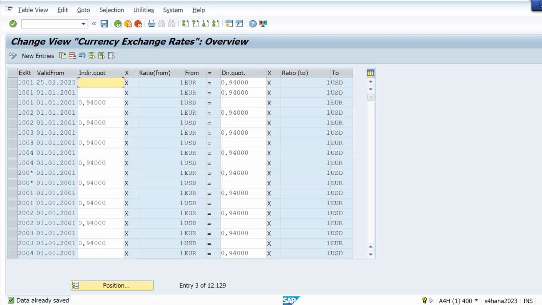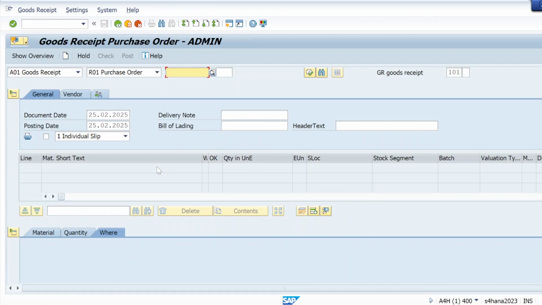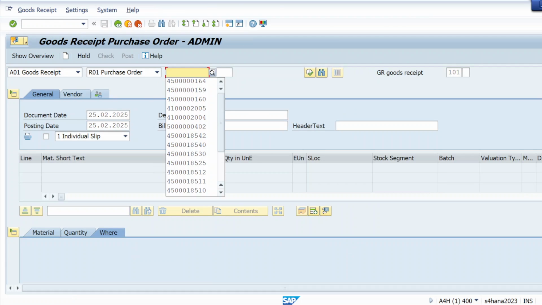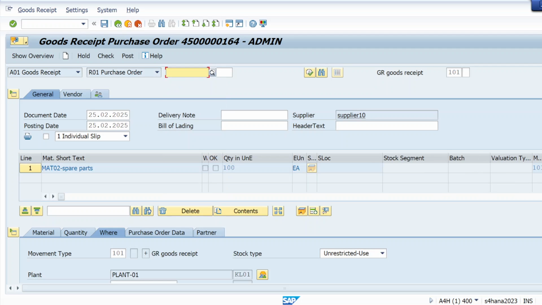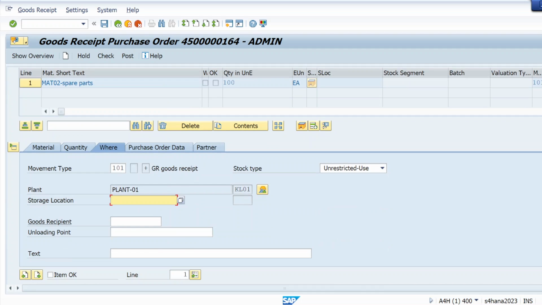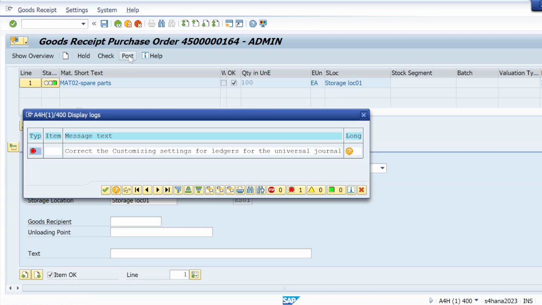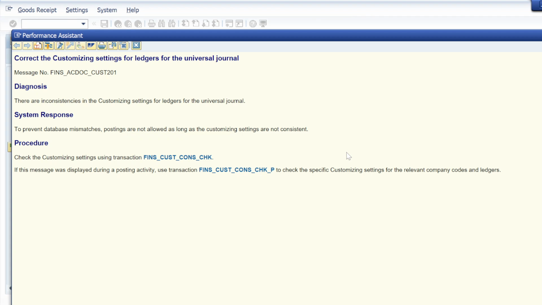Yeah, it's done. Now let me try to do that in Migo, if I am able to resolve or not. It's fine. Yeah, that error is also resolved. So 2 errors already we have resolved in today's session. 3 errors, the material ledger error also we have resolved. So these are the tickets, how you can resolve that.